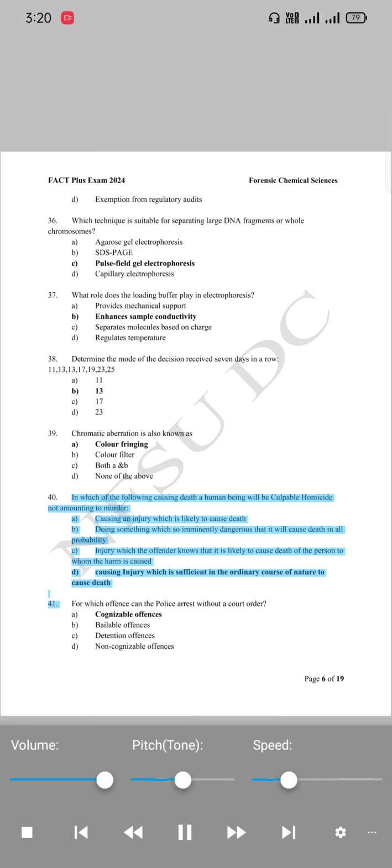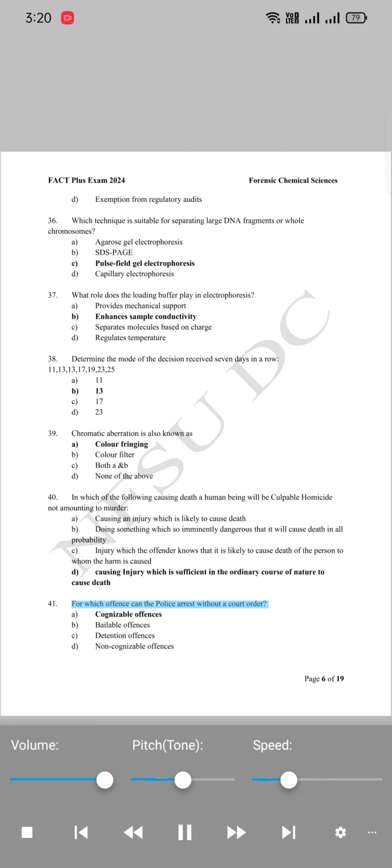40. In which of the following causing death a human being will be culpable homicide not amounting to murder? A. Causing an injury which is likely to cause death. B. Doing something so imminently dangerous that it will cause death in all probability. C. Injury which the offender knows is likely to cause death of the person to whom the harm is caused. D. Causing injury which is sufficient in the ordinary course of nature to cause death.